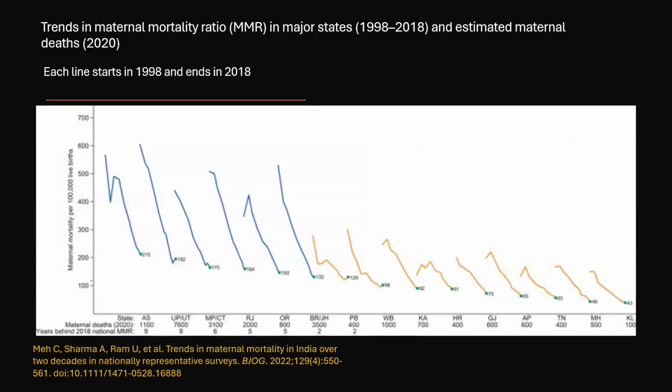The optimistic news is that compared to 1998 to 2018, overall there's a drop in the MMR rates. The ones in the blue lines are the EAG states, and the ones in the orange are the other states. Towards the right, we have the ones with lower MMR rates, that is Tamil Nadu, Maharashtra, and Kerala.